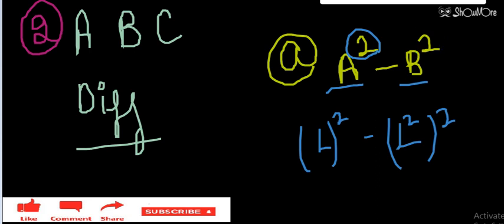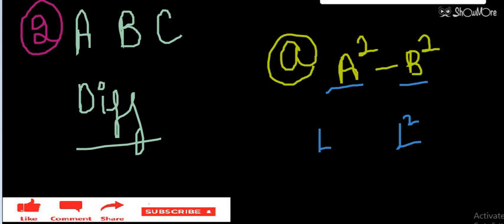I have taken one example, you can take any example. So A square minus B square will be a non-meaningful physical quantity, or you can say a non-meaningful arithmetic operation.